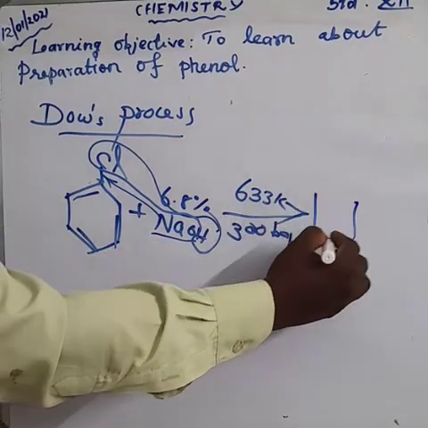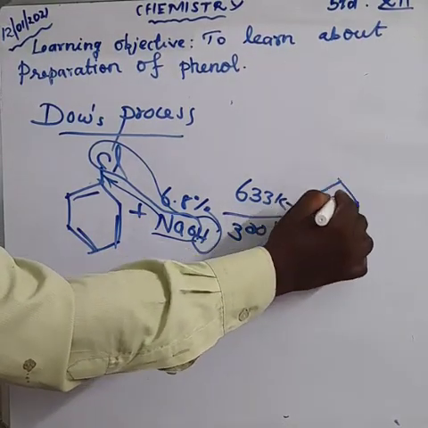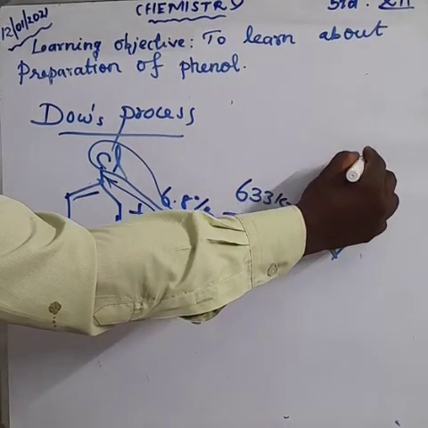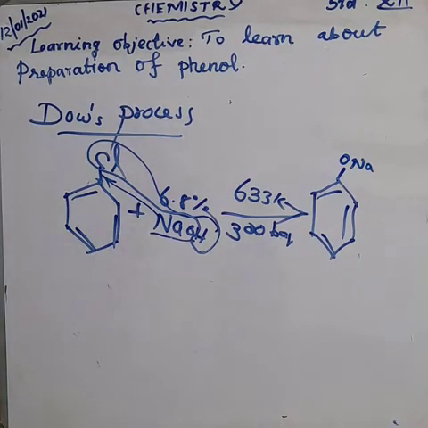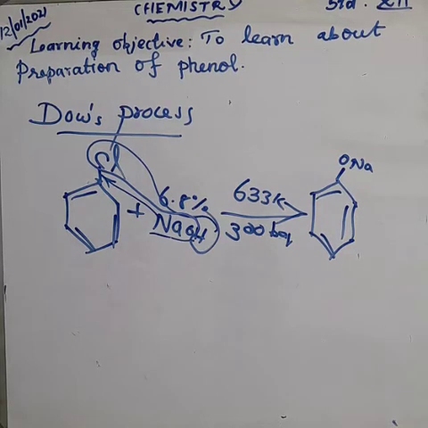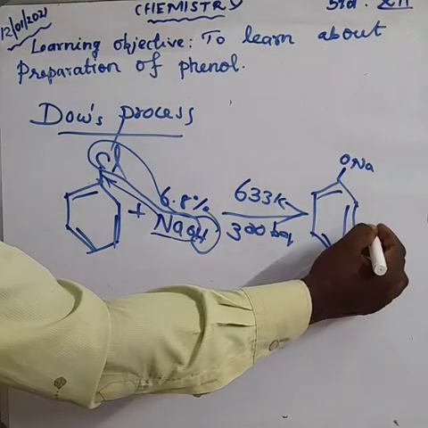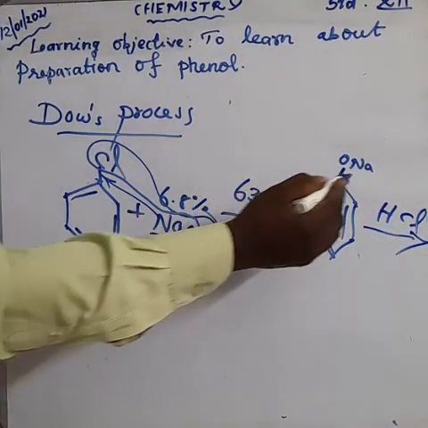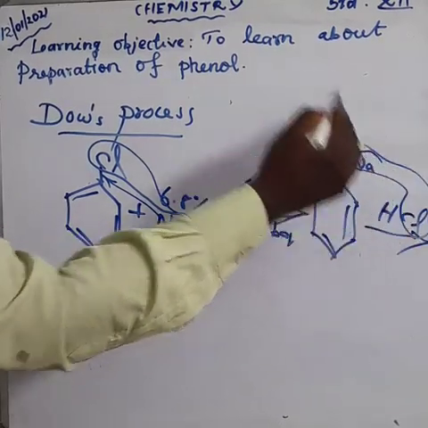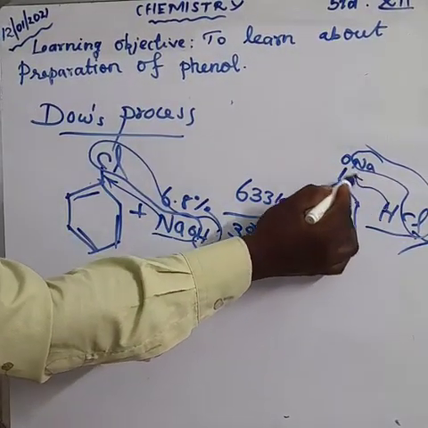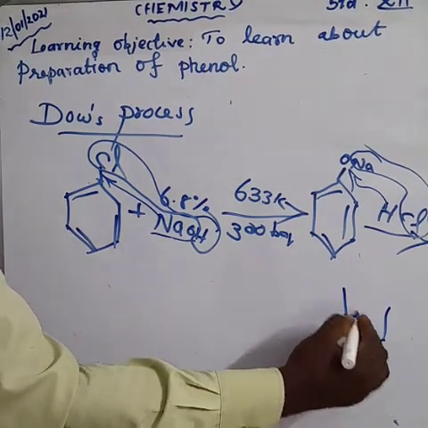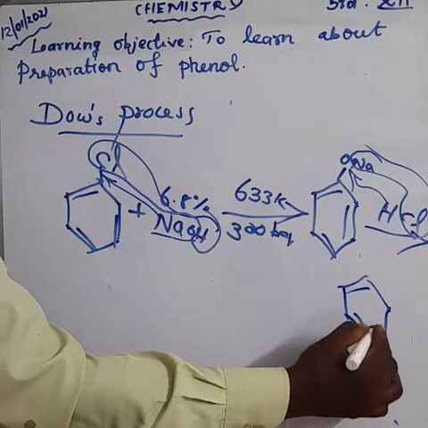So we get the compound benzene ring with ONa. We should write ONa, not NaO. Why are we writing that? ONa, sodium phenoxide. The name of the compound is sodium phenoxide, and now we add acid hydrolysis. Here the sodium combines with the chlorine to form NaCl, and the hydrogen is attached to the O. We get phenol. This is the preparation of phenol.